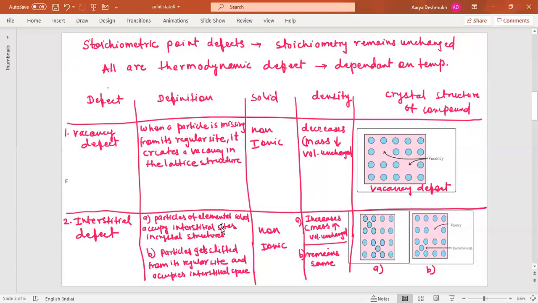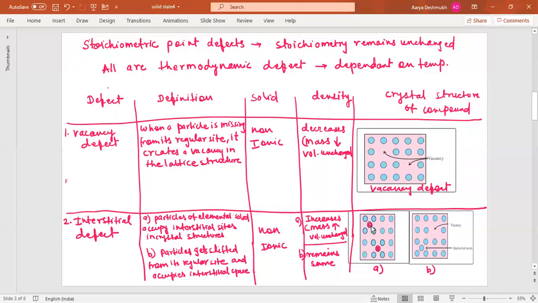It can be shown in two different ways. First, the particles of an elemental solid occupy interstitial sites in the crystal structure. Now look at this. This is A type. So these are the particles, and these additional particles here are occupied interstitially, means in between these particles.